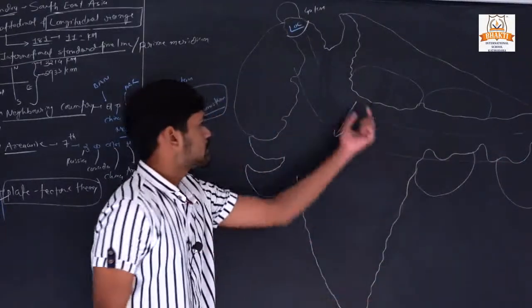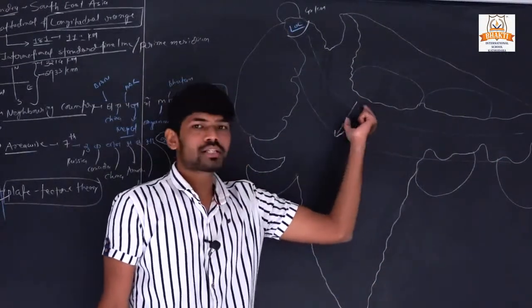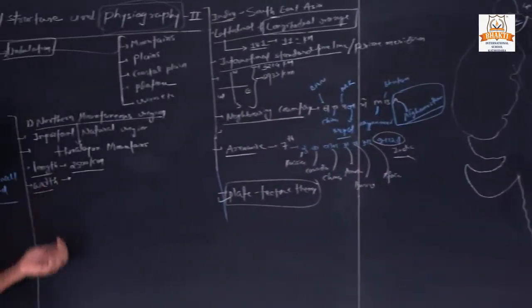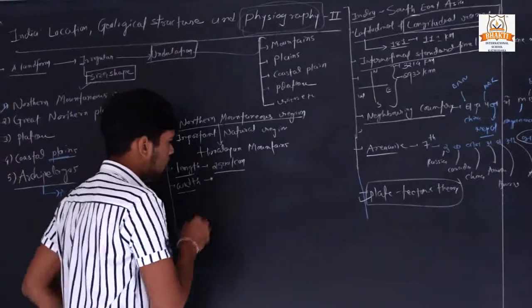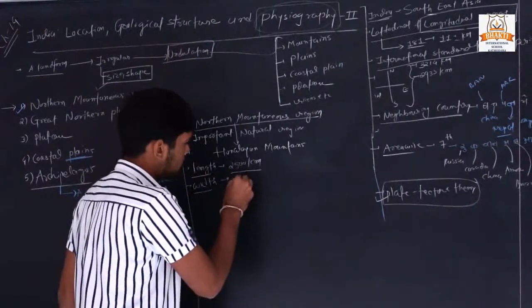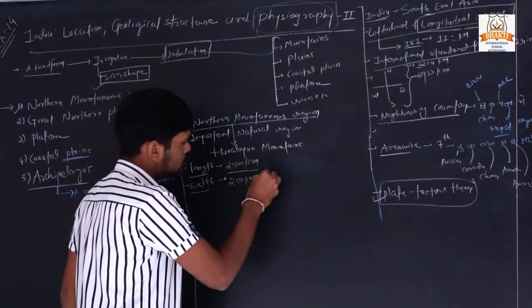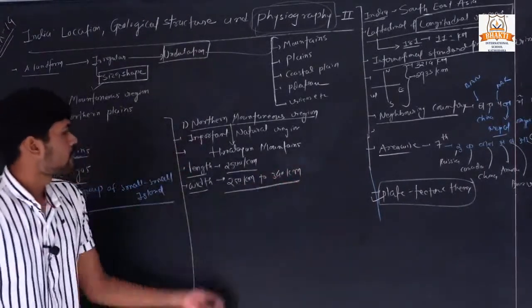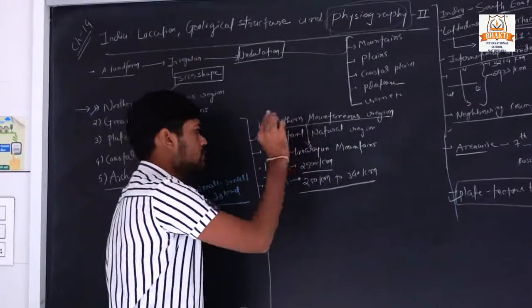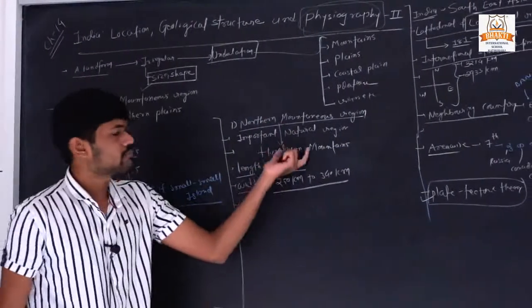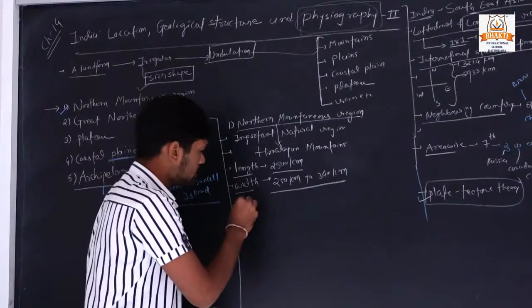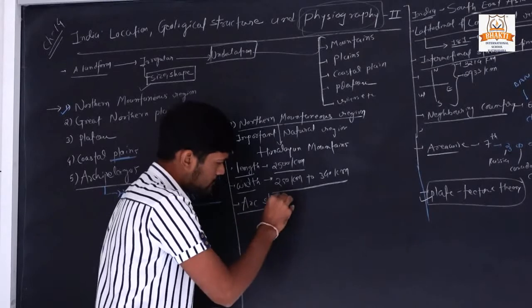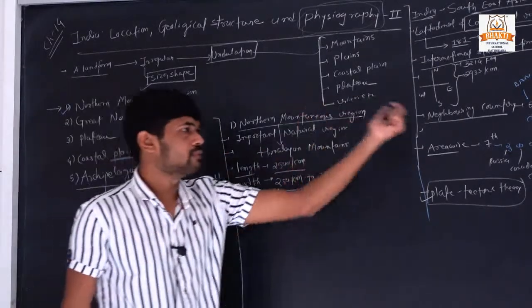It means how much area the mountains cover is called width. So the width is nearly 250 kilometers to 340 kilometers. This Himalayan mountainous region has an arc shape. What is arc shape? We will see further.